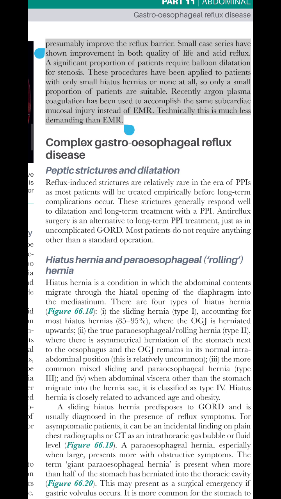presumably improve the reflux barrier. Small case series have shown improvement in both quality of life and acid reflux. A significant proportion of patients require balloon dilatation for stenosis. These procedures have been applied to patients with only small hiatus hernias or none at all, so only a small proportion of patients are suitable. Recently, argon plasma coagulation has been used to accomplish the same subcardiac mucosal injury instead of EMR. Technically, this is much less demanding than EMR.